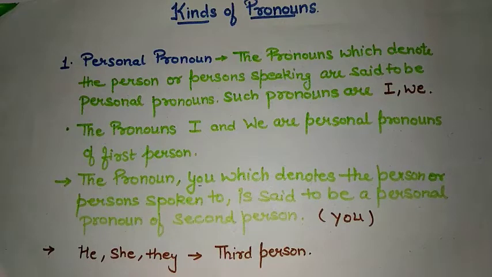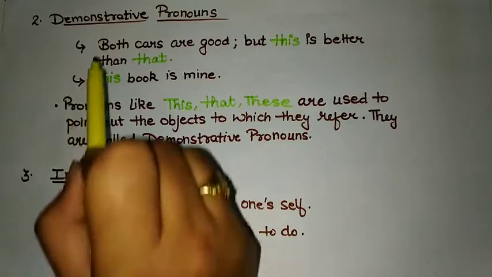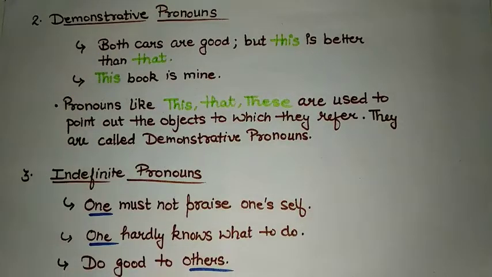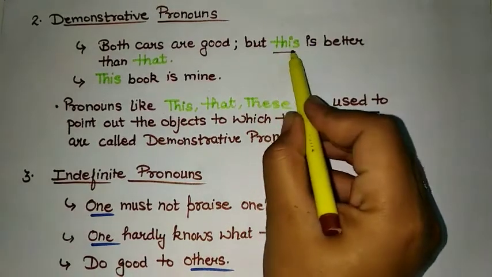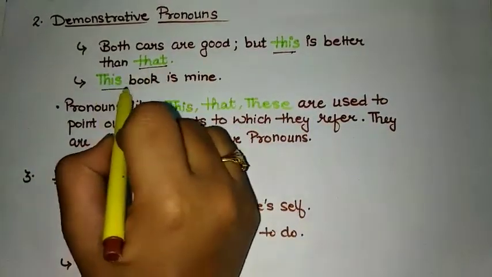Next kind of pronoun is demonstrative pronoun. Read the examples to understand the demonstrative pronouns. First example, say, both cars are good, but this is better than that. Next example, this book is mine. Can you see the words with a different color like this, that and again this?